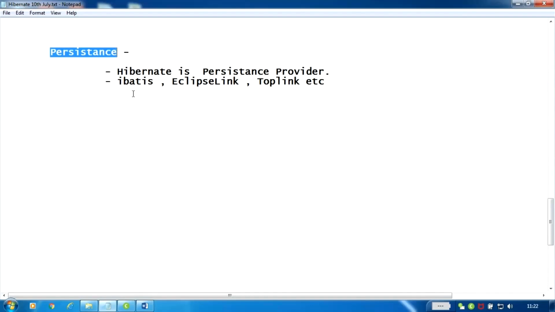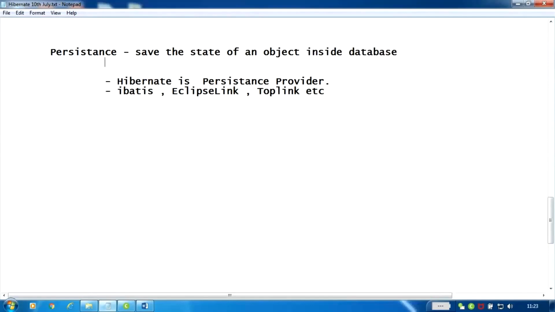The simple meaning is saving the state of an object inside a database or some third-party storage.